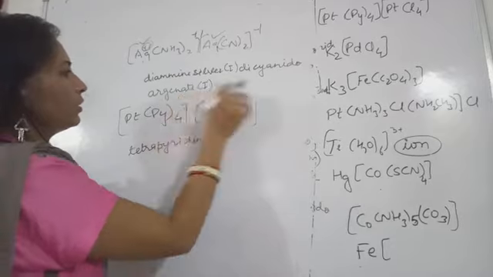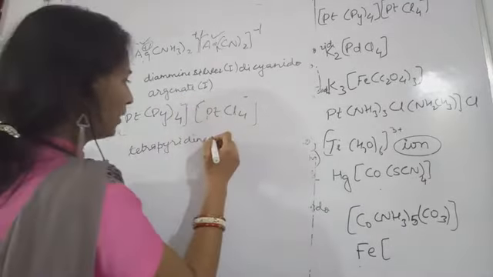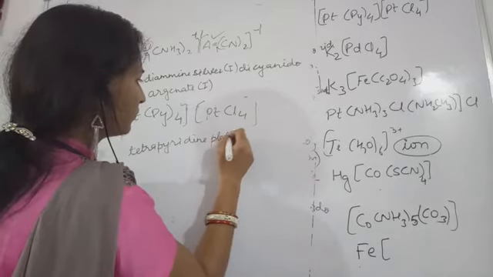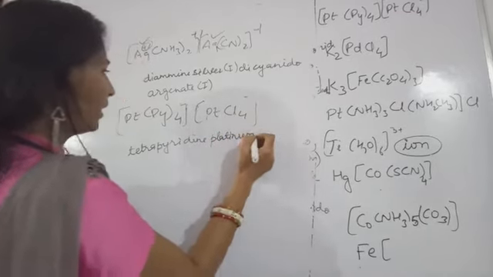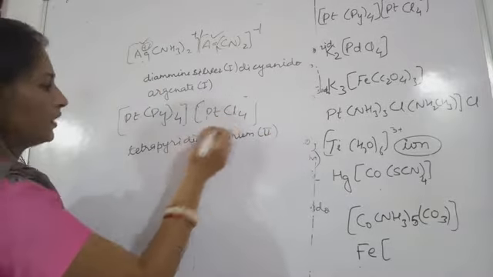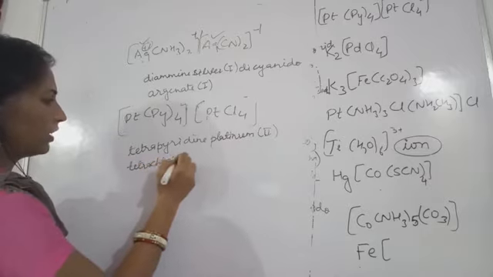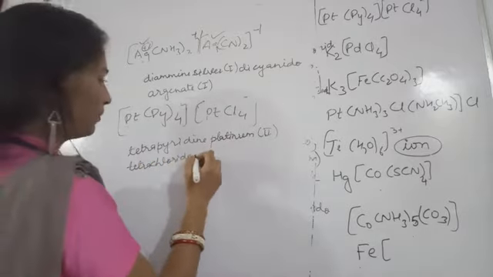So see here, what is the name? Tetrapyridine platinum 2, and in this case tetrachlorido platinate.